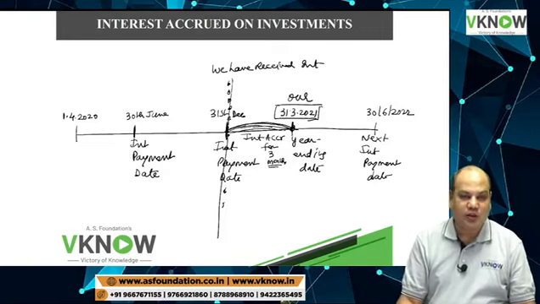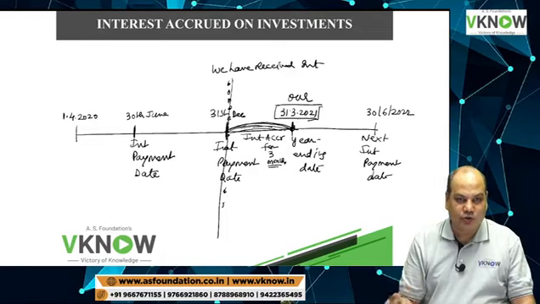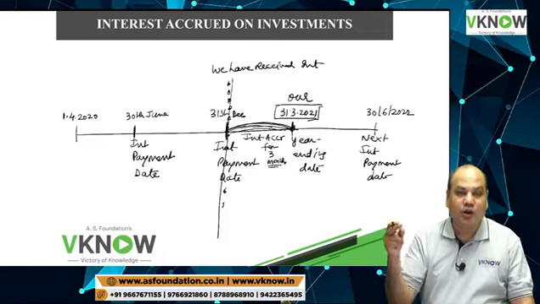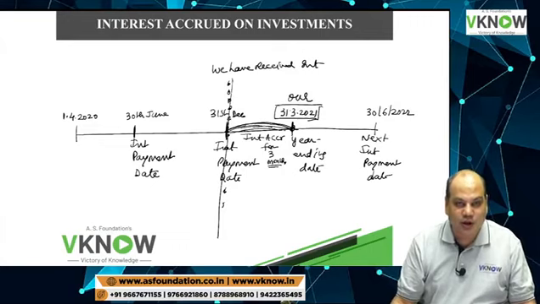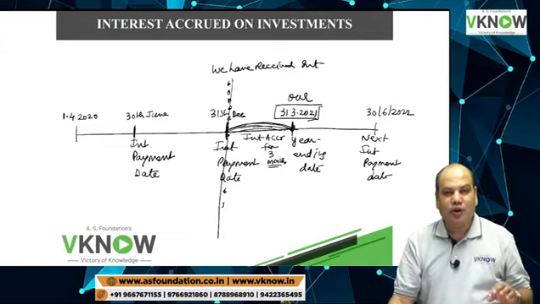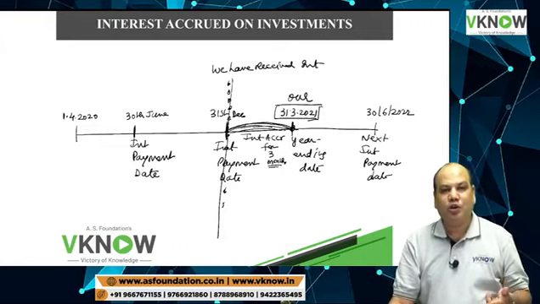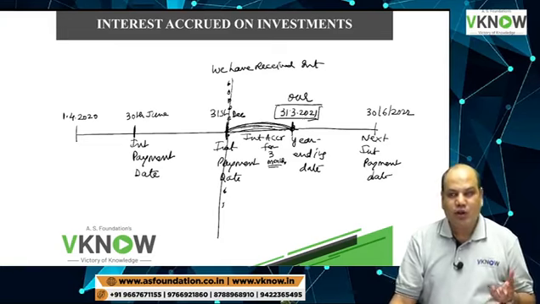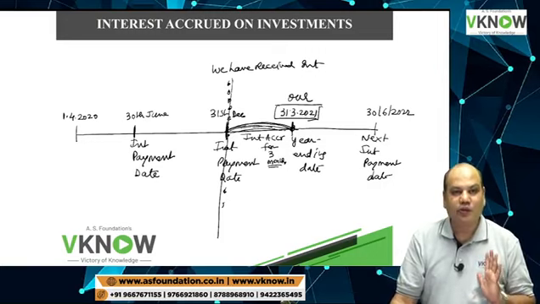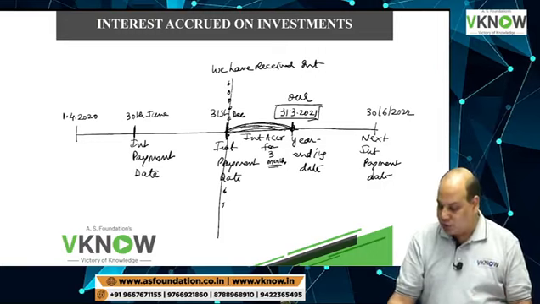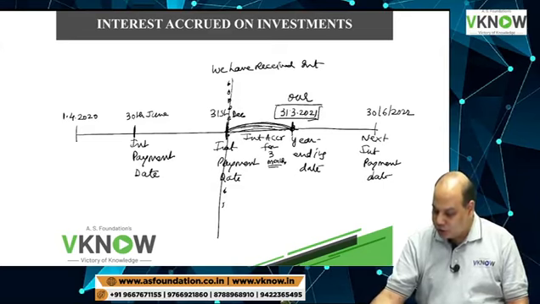With every passing day, you earn interest. Interest keeps accruing. Payments will be made on a particular date only because companies follow the accrual method of accounting. Income which has been earned will be recorded even though it has not been received. Accrual concept. So therefore, on 31st March,